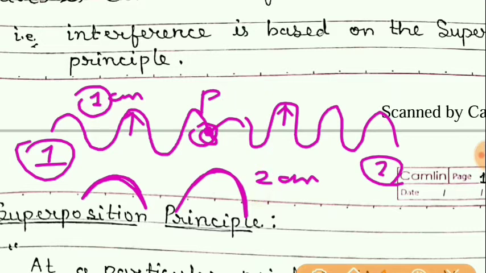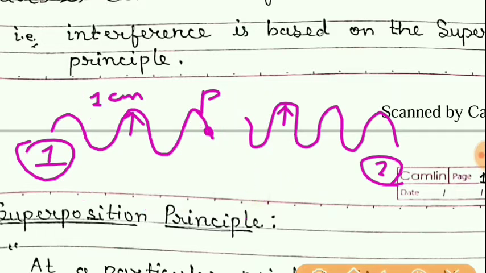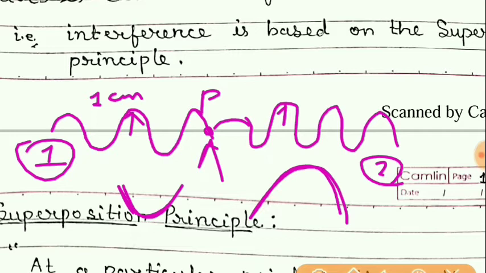Now if the trough of the first wave, this is called a trough, and the crest of the second wave meet at point P. We know that as the amplitude of the first wave is 1 centimeter, this trough in the downward direction has amplitude 1 centimeter. This crest has 2 centimeter.